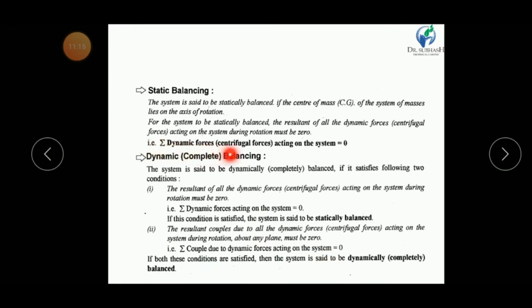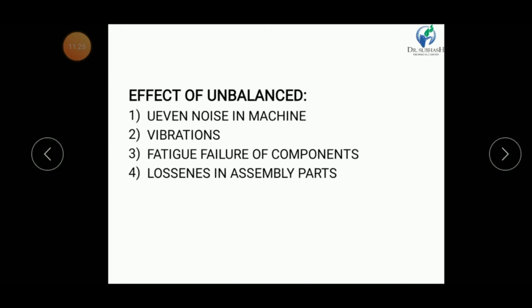If only one condition is satisfied, that the summation of dynamic forces acting on the system is zero, then we can say that it is static balancing. Now, the effect of unbalance. My dear friends, we know that there are various effects of unbalanced forces, of unbalance in machinery. If our bike or automobile is unbalanced, then uneven noise in the machine may be created. So if any machinery has uneven noise, then we can say that the machine has some unbalance.